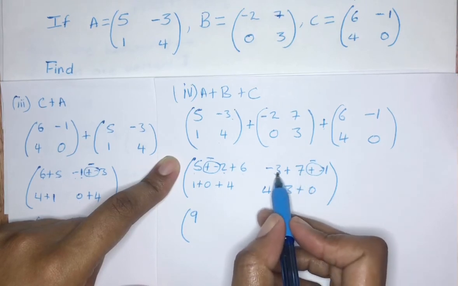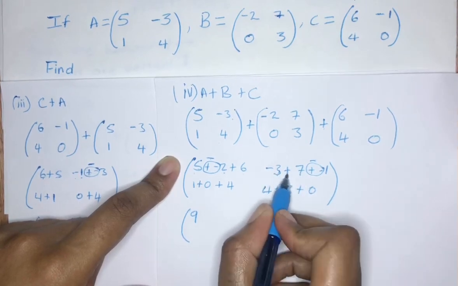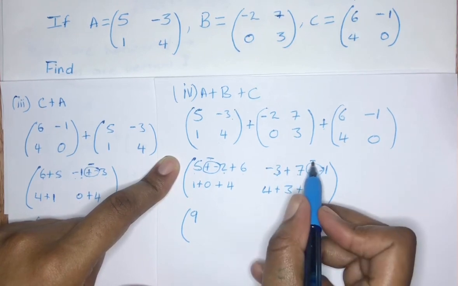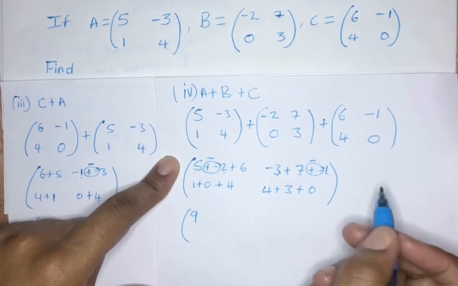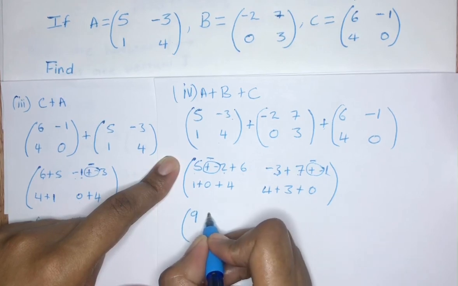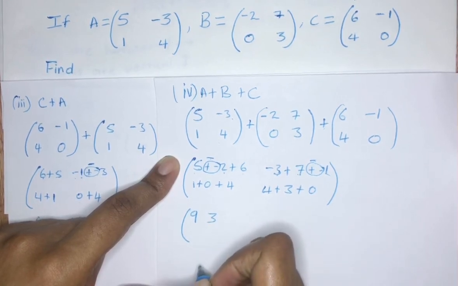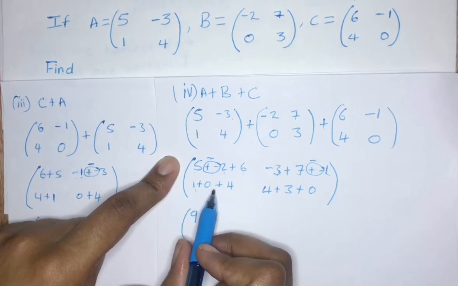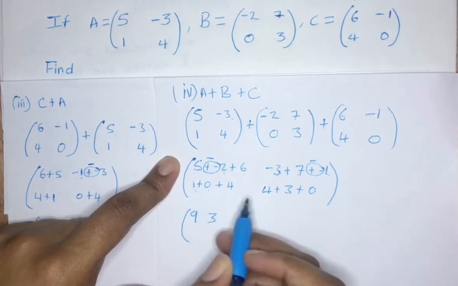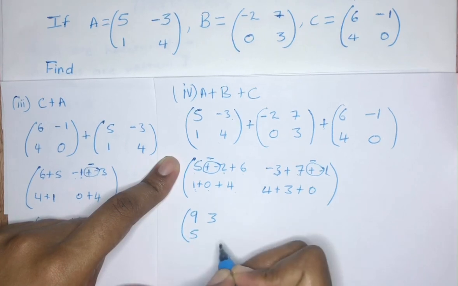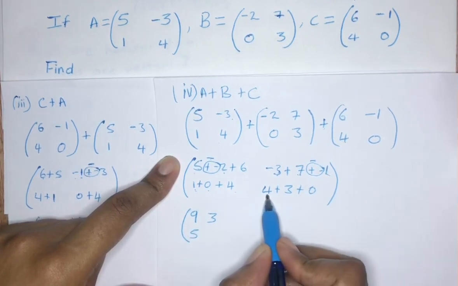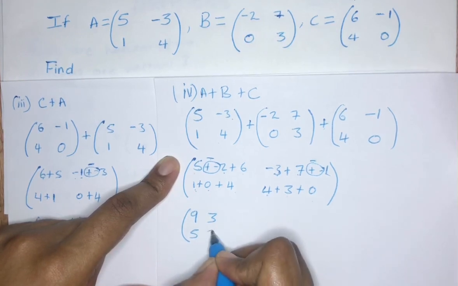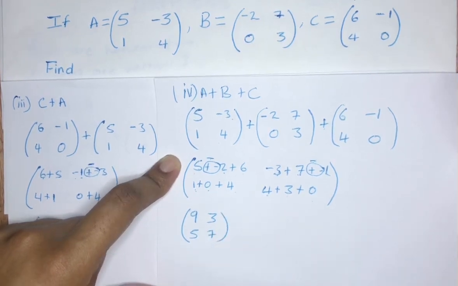So we have negative 3 plus 7, which will give us 4, minus 1, which will give us 3. Right? Here now, we'll have 1 plus 0 plus 4, which is going to give us 5. Here now, we'll have 4 plus 3 plus 0, which will give us 7.